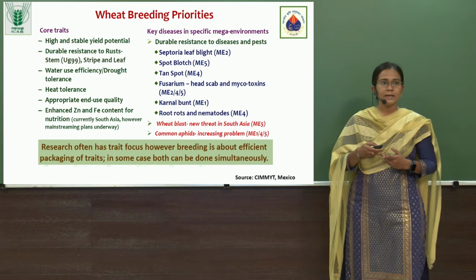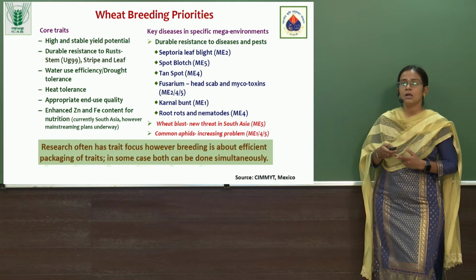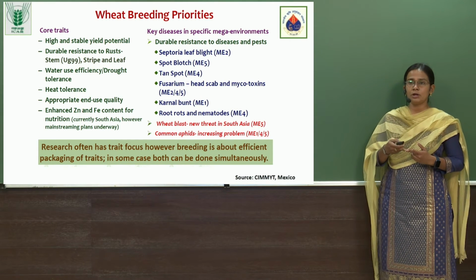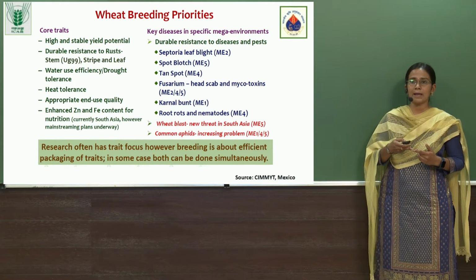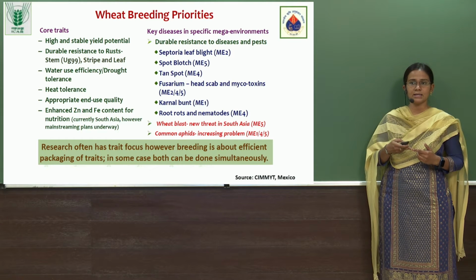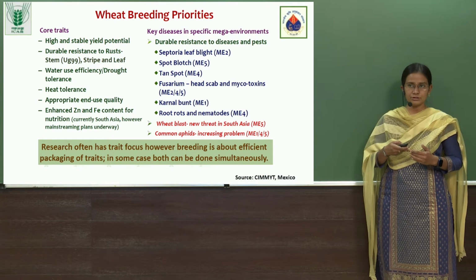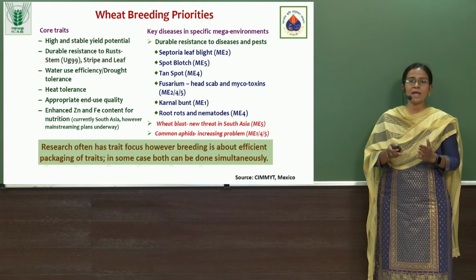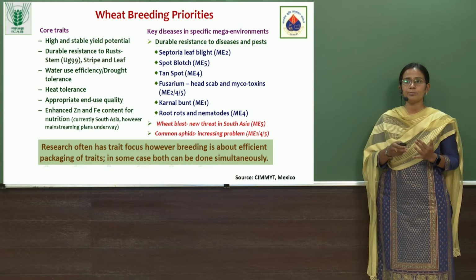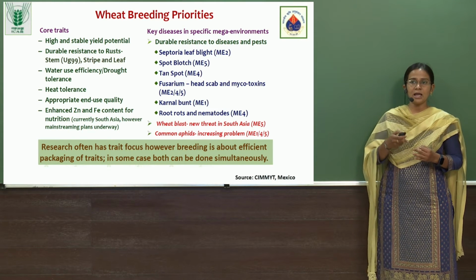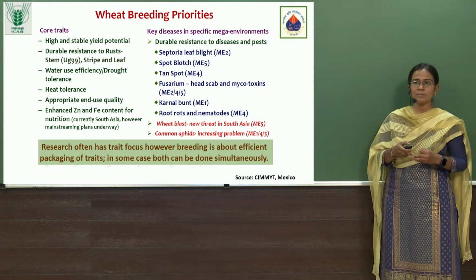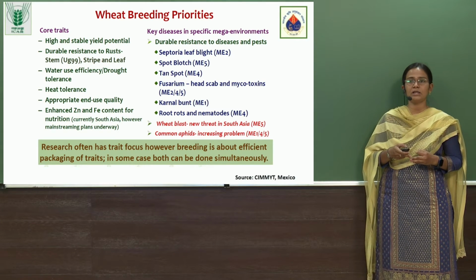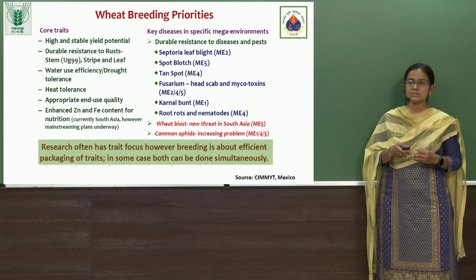And increasing the micronutrient content, like iron and zinc, has also been given much importance. Coming to the key diseases, even though we have main criteria for improving yield and quality, the problem comes again with the biotic stresses, particularly the wheat rust diseases.